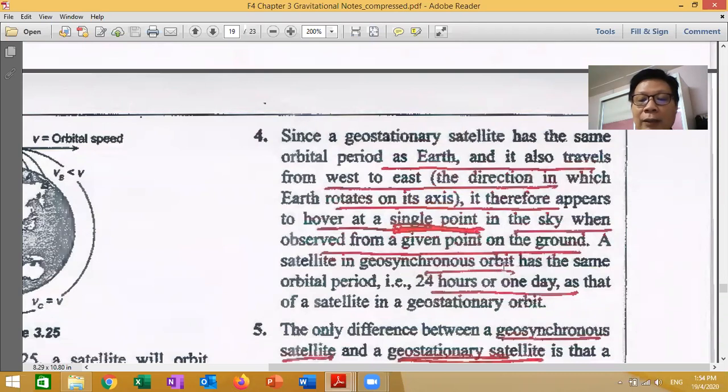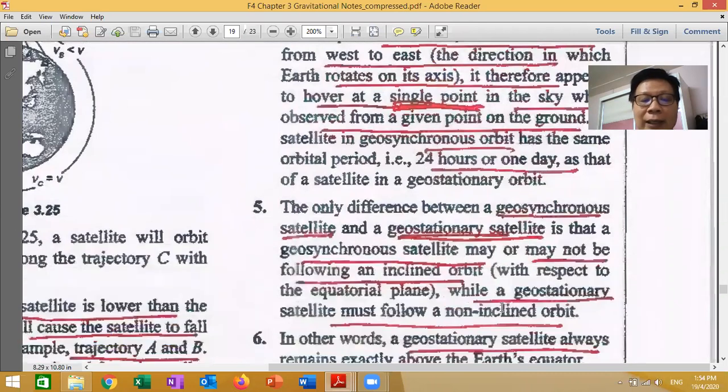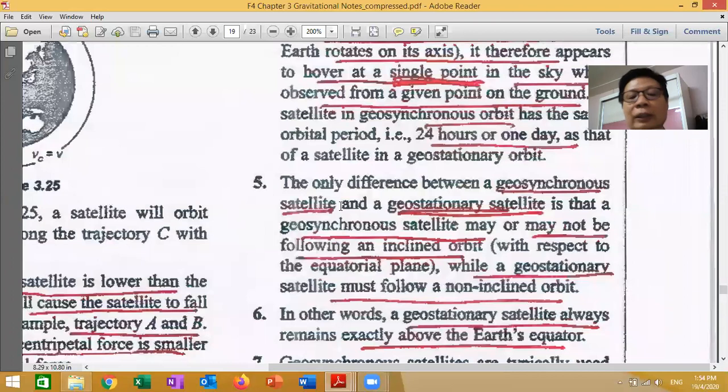The satellite is geosynchronous. Okay, orbit has the same orbital period, which is 24 hours or 1 day, as that of the satellite in geostationary orbit. You can understand that? Okay, next. The only difference between geosynchronous satellite and geostationary satellite is that the geosynchronous satellite may or may not be following an inclined orbit, as I showed you just now in the diagram, while a geostationary satellite must follow a non-inclined orbit.